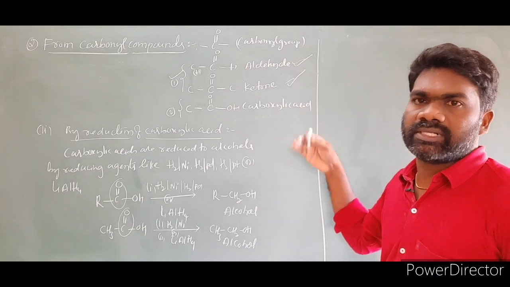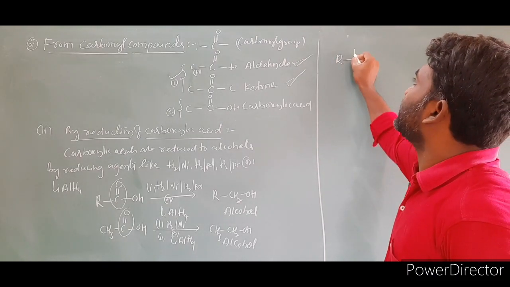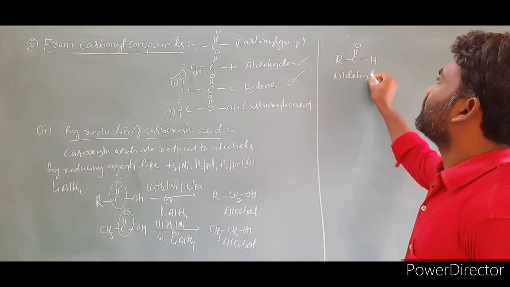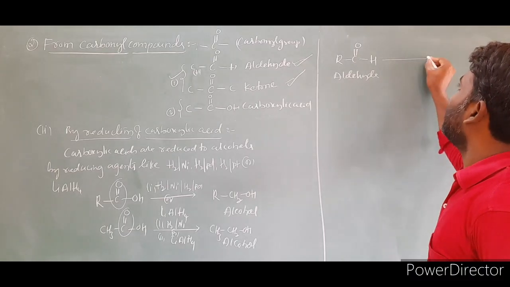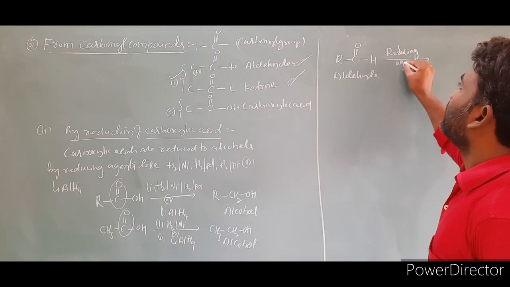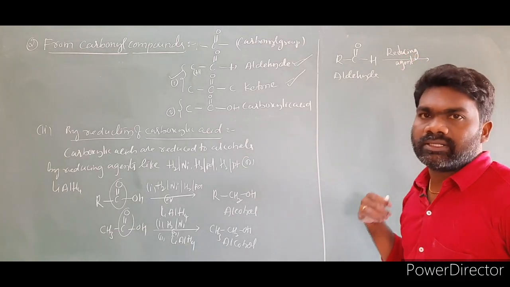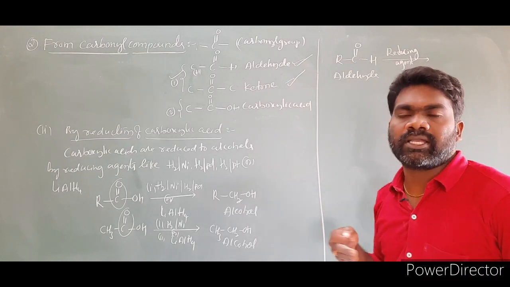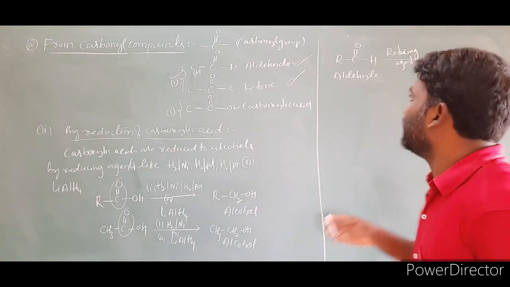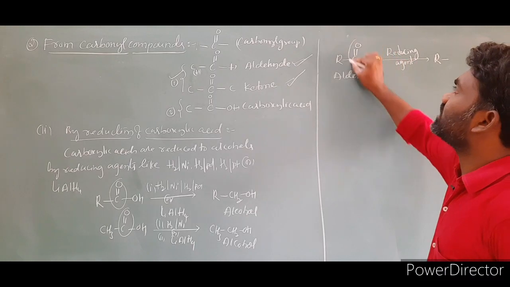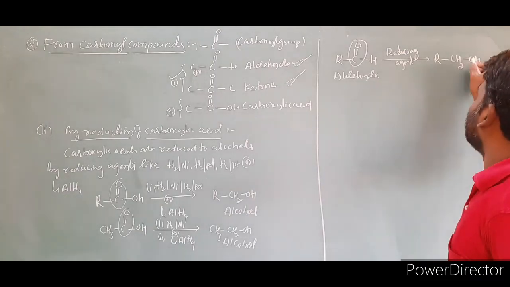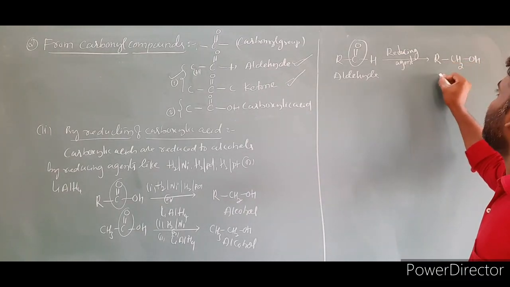Another important point here: aldehydes, ketones, carboxylic acids, what type of alcohols are formed? We can check it. I am taking aldehydes, R C double bond O H. This is an aldehyde. Already you know very well. Then I am using a reducing agent. I already said what the reducing agent is: H2 by Ni or H2 by Pt or H2 by Pd or sodium borohydride or lithium aluminum hydride. Anything you can take, the product is R CH2OH. The alcohol carbon is attached to only one carbon. This is a primary alcohol.